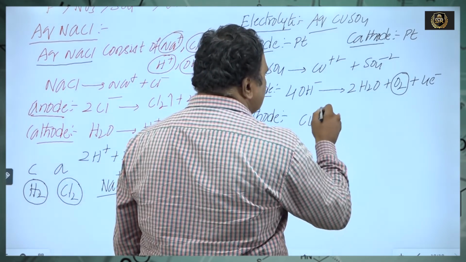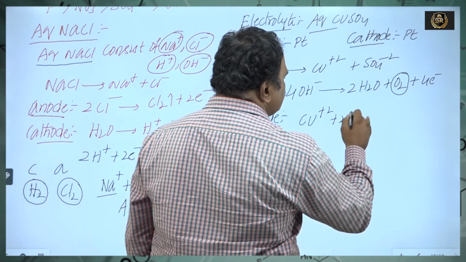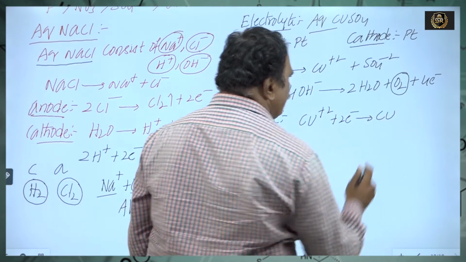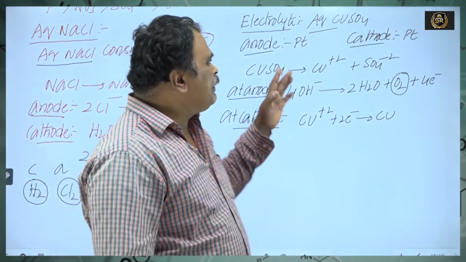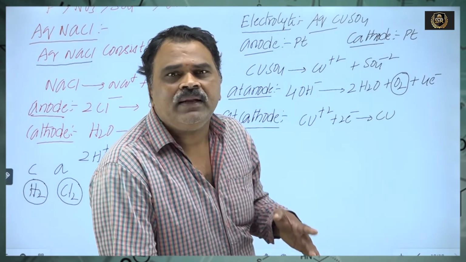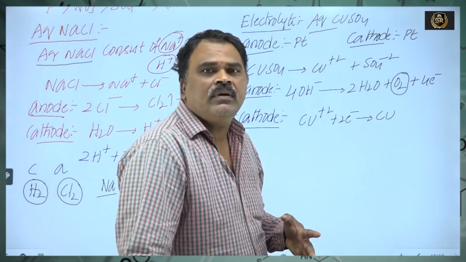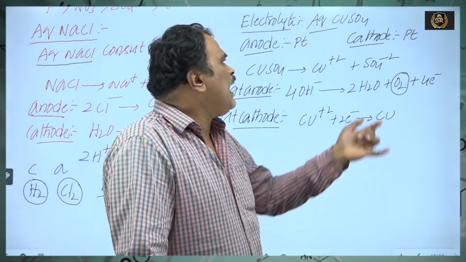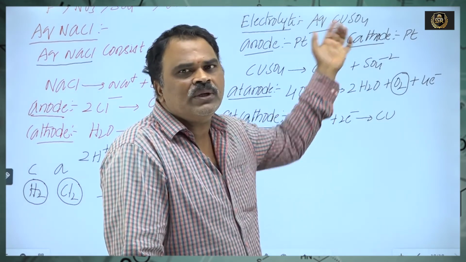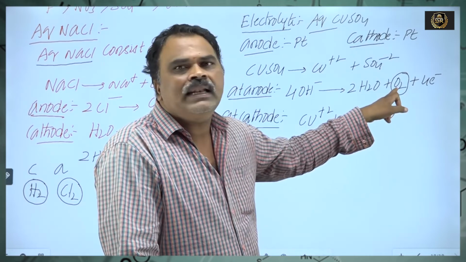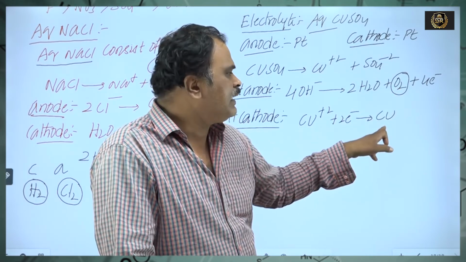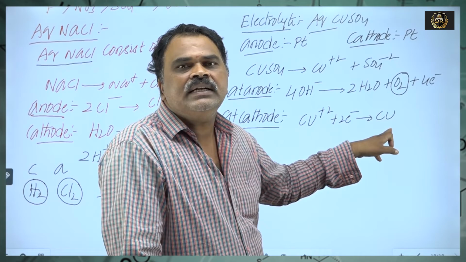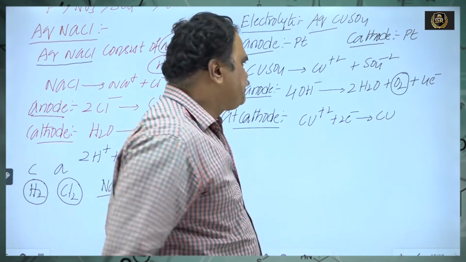Hence, Cu2+ takes up 2 electrons and copper is deposited. So by using a platinum cathode and platinum anode, on passing electric current through aqueous copper sulfate solution, oxygen gas is liberated at the anode and copper is deposited at the cathode.